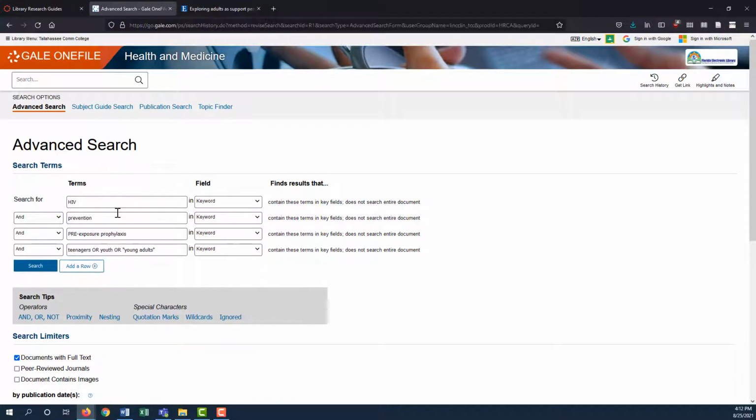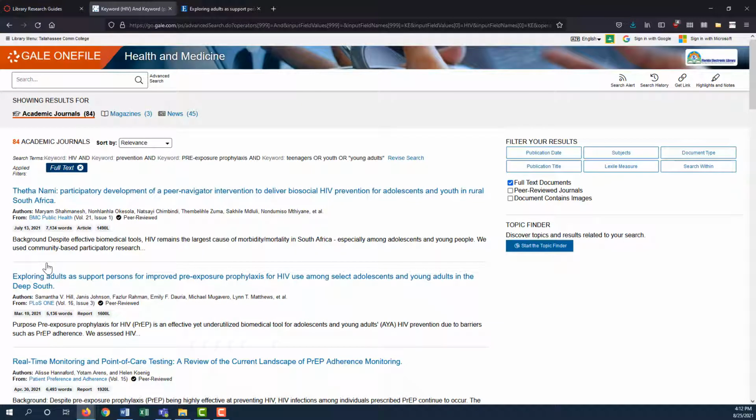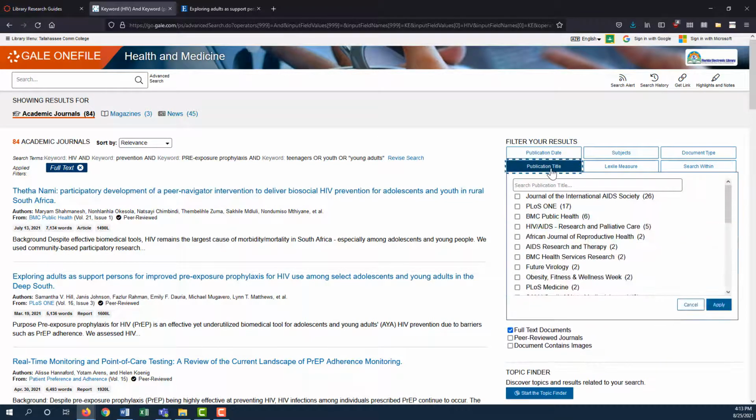Some databases will look different, like Gale Health and Medicine, but they can be searched in a similar way. If I try the same search from Academic Search Complete in this database, I will get some different results. This database shows you only one source type at a time, so we are now viewing just journal articles. Other limiters, such as publication date, are on the right-hand side of the page.